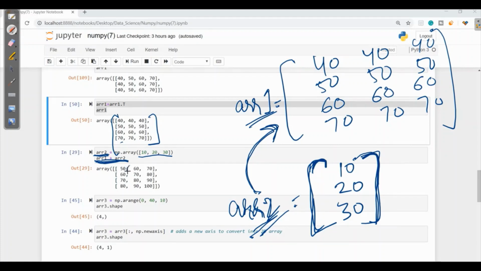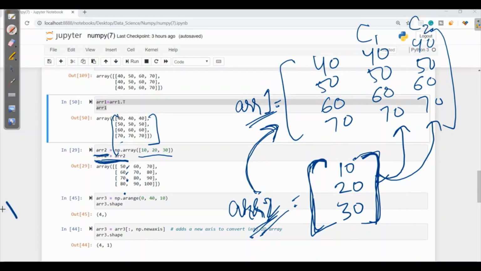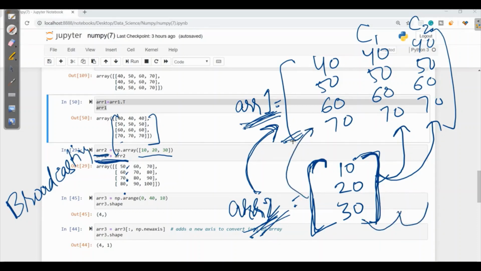Here we will get 50, 60, 70, 80. Then the same will be added to column 1 and then to column 2. This is the concept of broadcasting, where we have 3 columns displayed as in ARR1. Then this ARR2 will be replicated in 3 forms and will get added to ARR1.